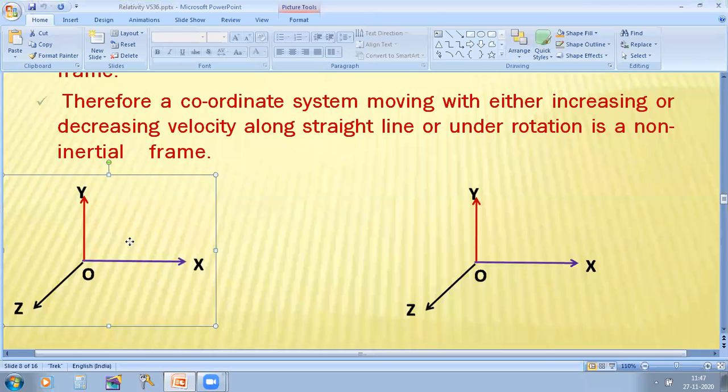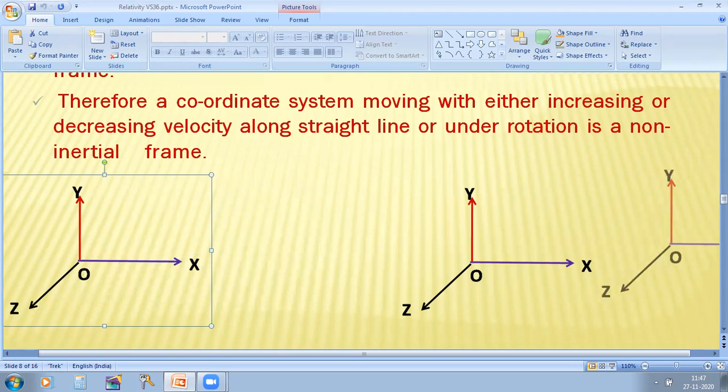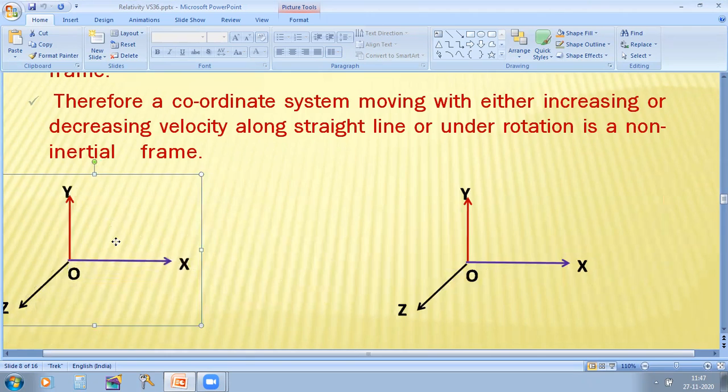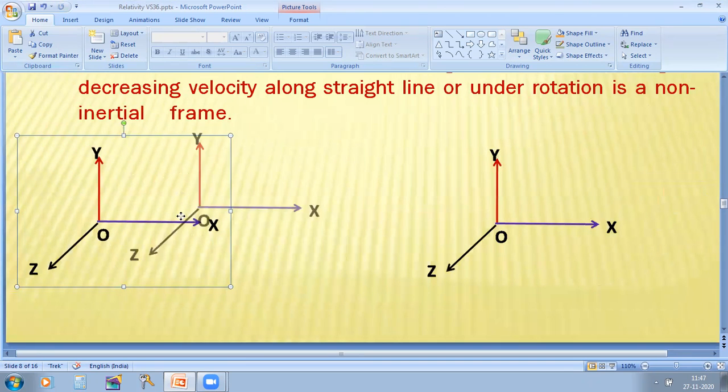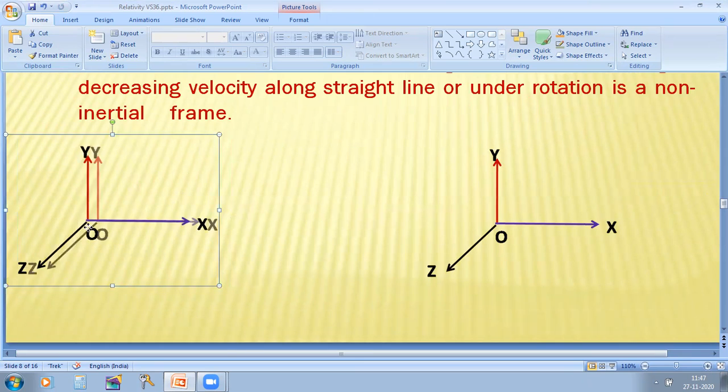In this frame of reference, this frame is moving with different velocity. That is, it's not moving with a uniform velocity.